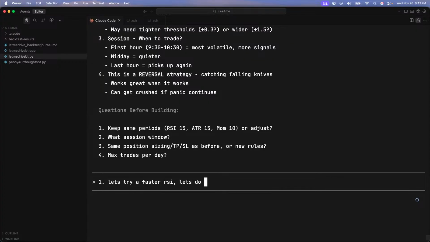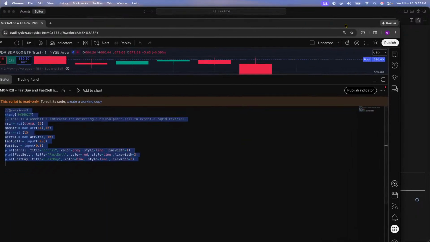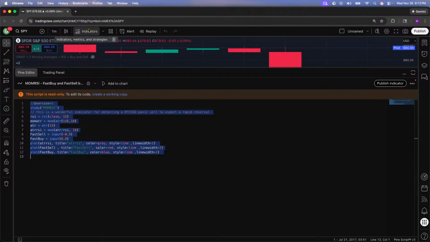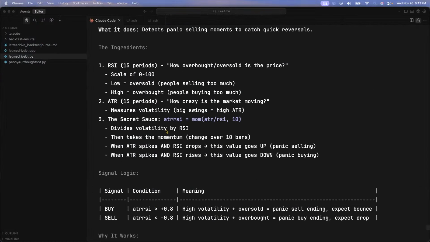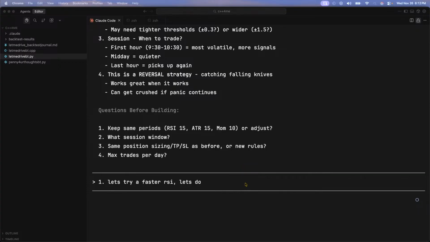If you do have any questions, my man, just let me know. I am switching up things a bit here. We went from one strategy to the next, but I am excited to see how this one is going to work out. I did pull it from TradingView. So y'all saw how I did it. Just in case you didn't, I went to indicators, and then we found this strategy. I copied it, and then I'm having Claude Code explain it to us, and now we're going to build out the strategy.